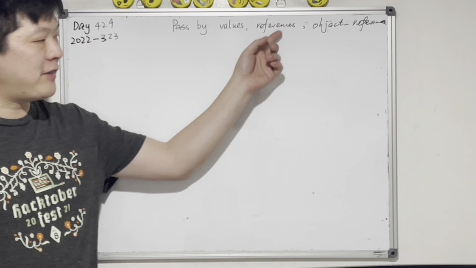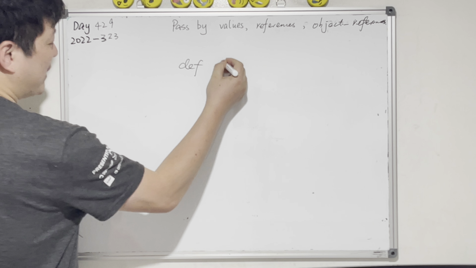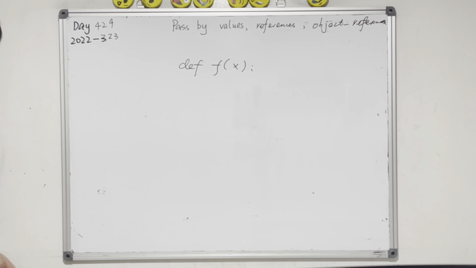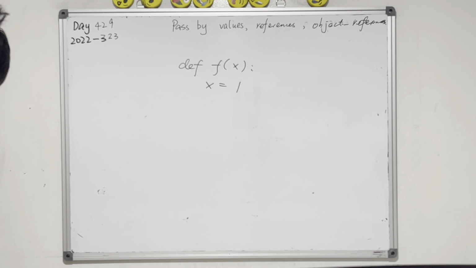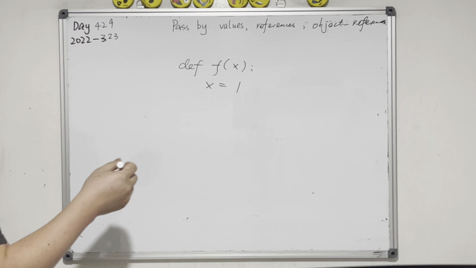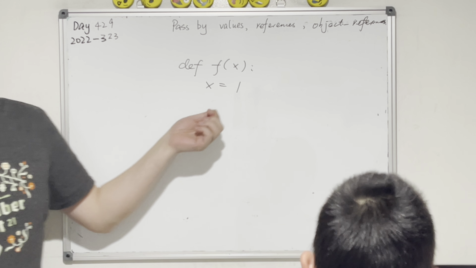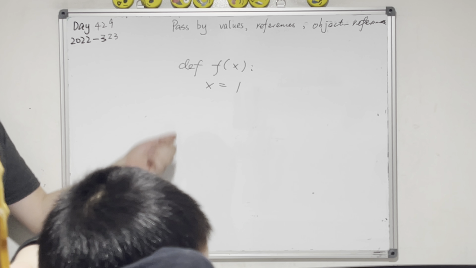Pass by value, reference or object reference. So what does it mean? Let's say I define the function f and I put a value x here. And I want to say x equals 1. So look, I have defined a function which takes a parameter, but inside, if I say x equals 1, what happened here?